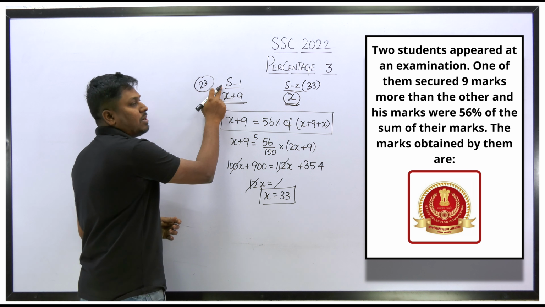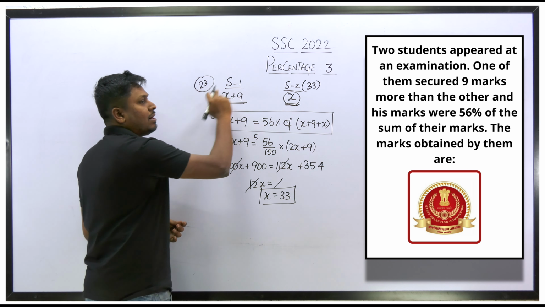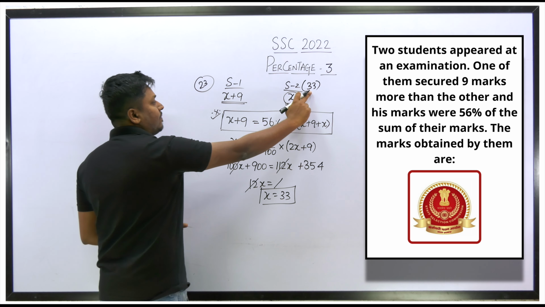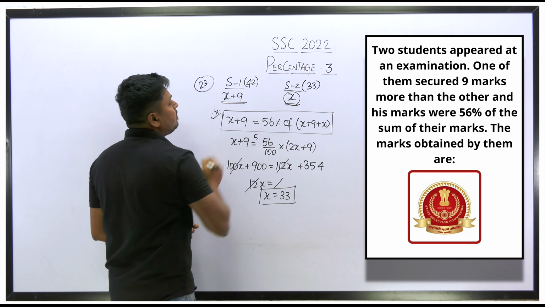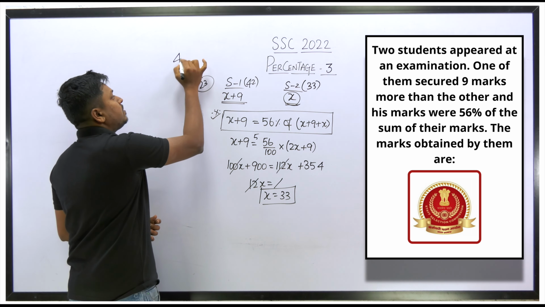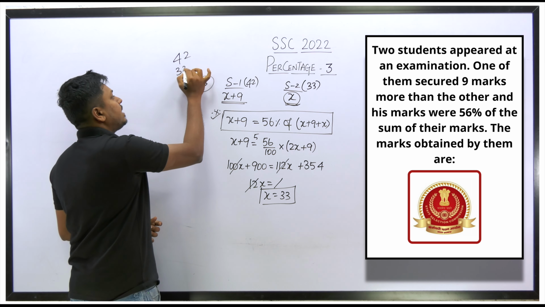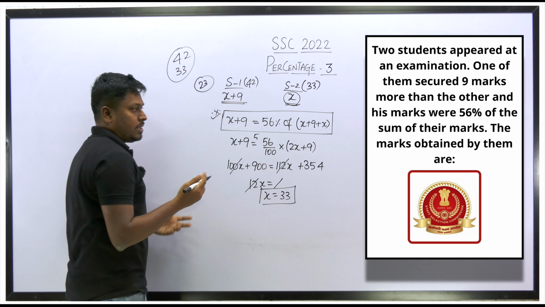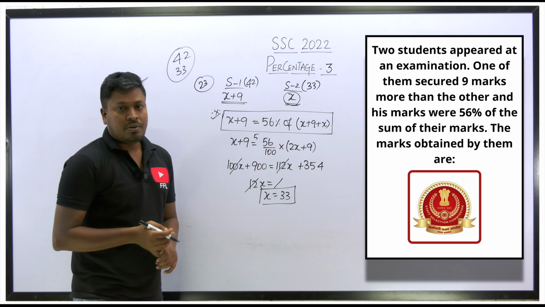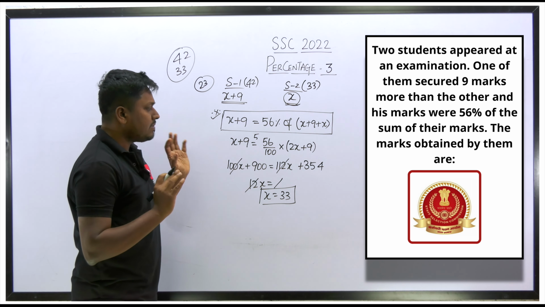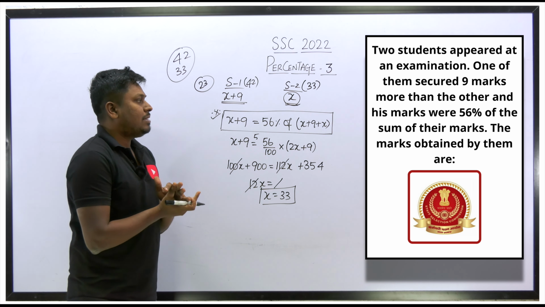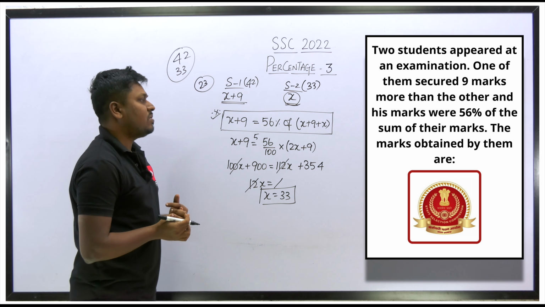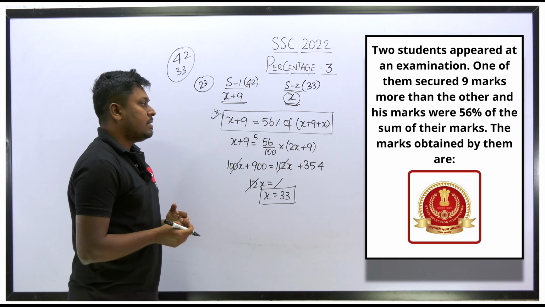So what about the first student? We already know that one student secured 9 marks more than the other. So if the second student's mark is 33, add 9 here, and the resultant will be 42. So we can say that the first student's mark will be 42 and the second student's mark will be 33. That's it. So this will be the answer for this question. The normal method itself seems to be easy, because we don't need to apply any shortcuts here. But there is a shortcut, right? I think the shortcut we can use here is from the options.